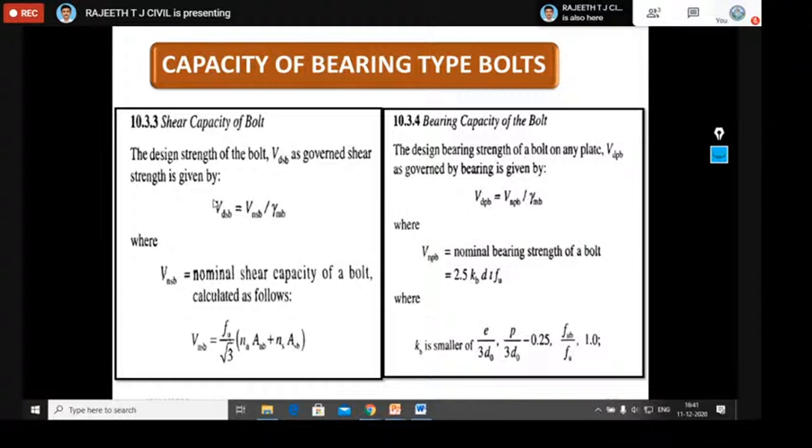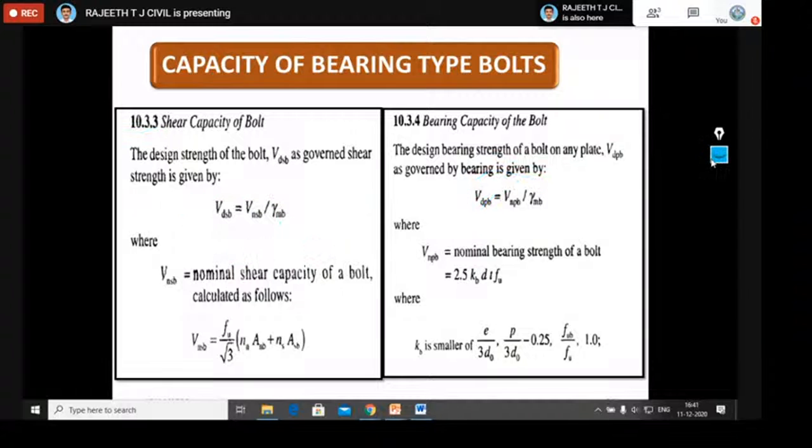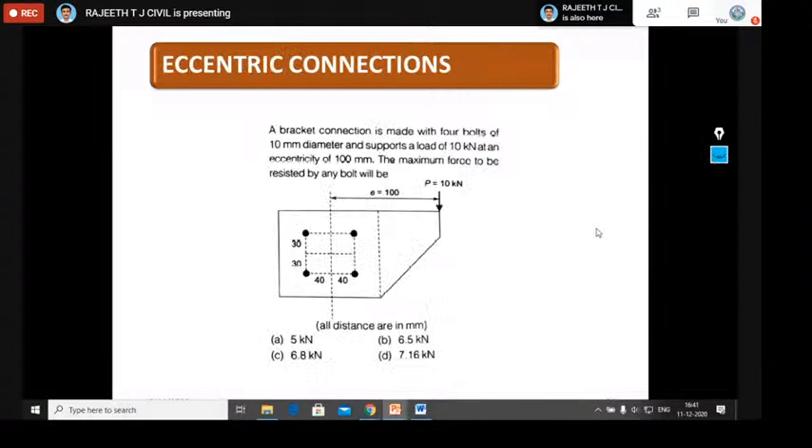Strength of a bolt, or bolt value, will be the least of the shear capacity and bearing capacity of the bolt. So you should remember that the capacity of a single bolt is calculated according to clause 10.3.3 of the code book: VDSP and VDPB, whichever is least, that is your strength of the single bolt in the joint.